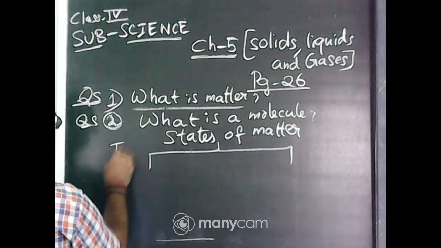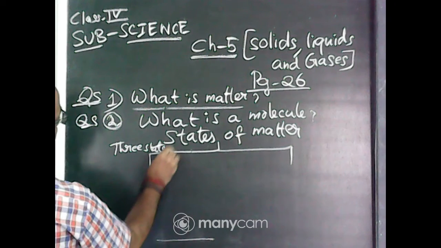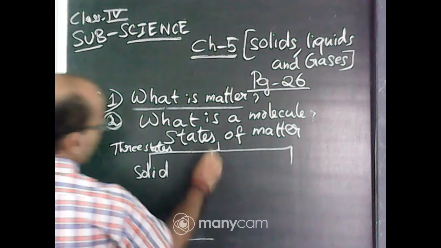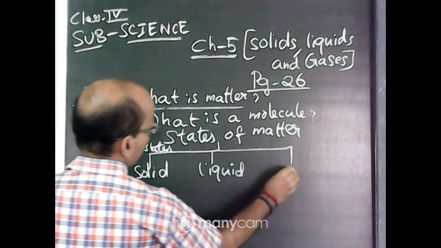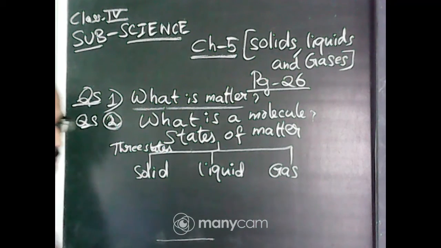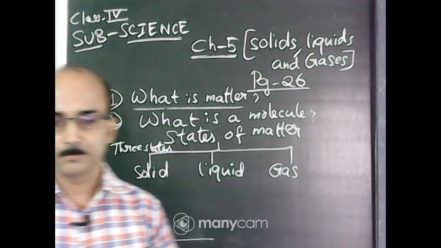They are solid state, liquid state or gaseous state. I can write.